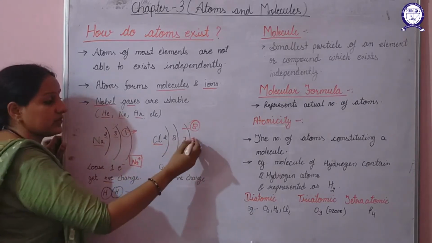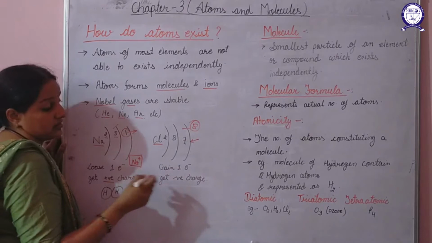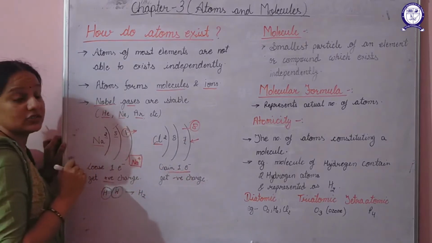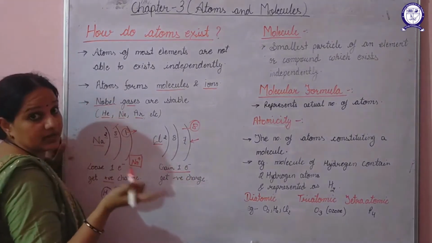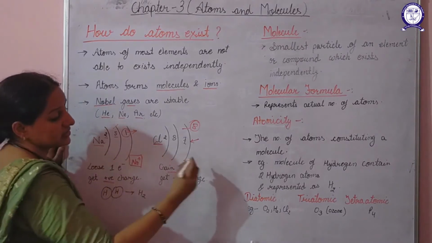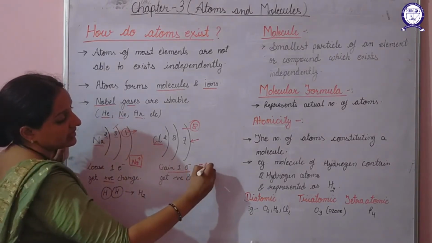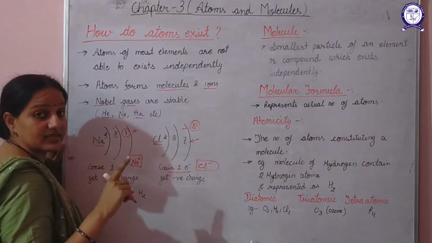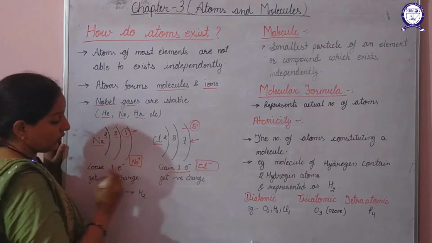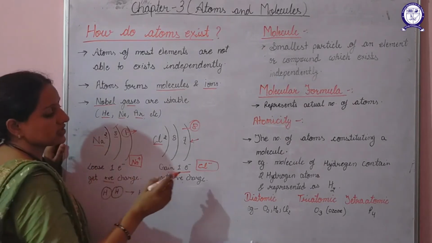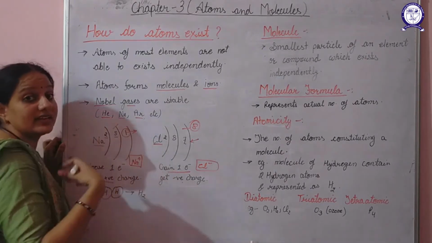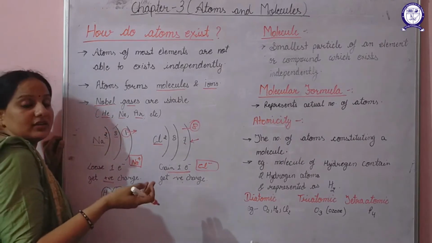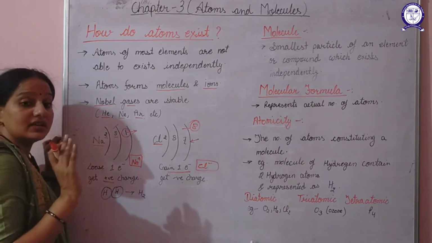If it gains 1 electron from outside, it will become stable, but when an element gains an electron, it gets a negative charge. So chlorine can exist like this in the form of its ion. Now why do they develop a positive or a negative charge, gaining or losing an electron in order to attain stability?